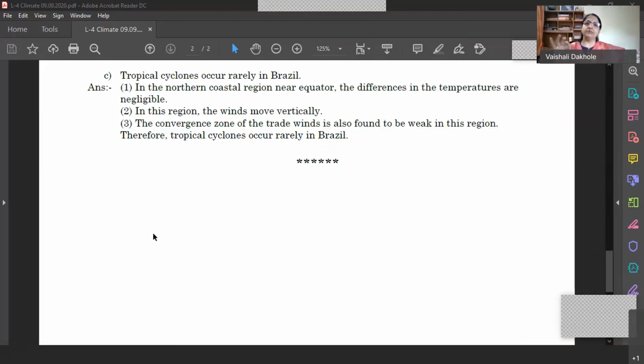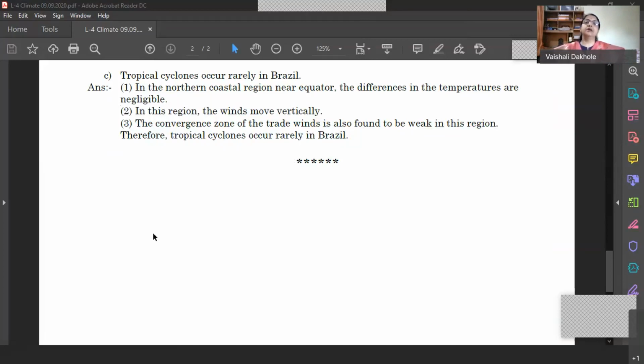You just have to remember one thing: it is because of the equable temperature. Equal temperature throughout the year, equal air pressure throughout the year, no wind blowing, only vertical air currents forming. So, the area of doldrums. I hope this is clear to you.